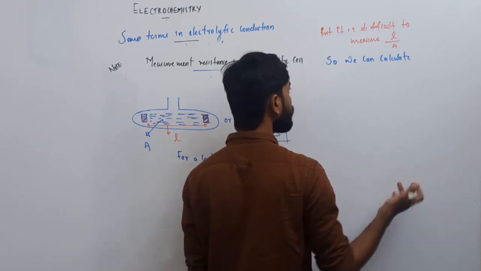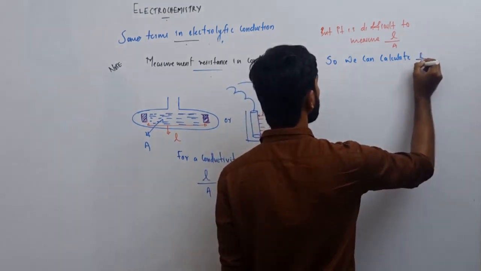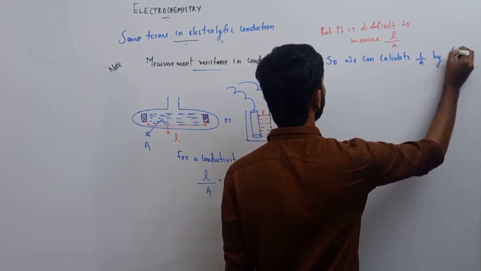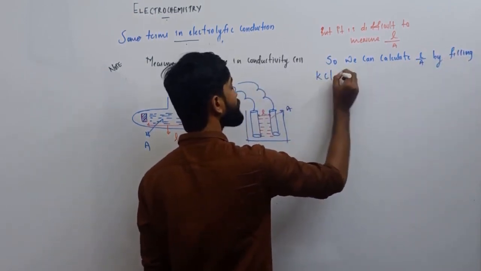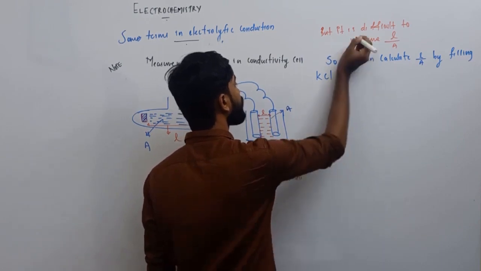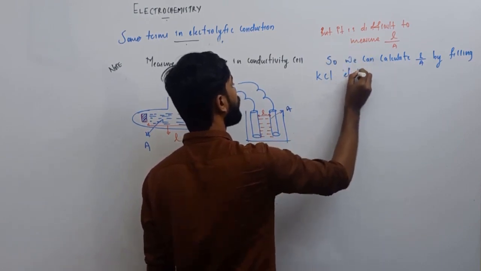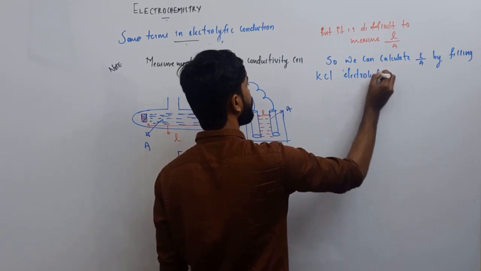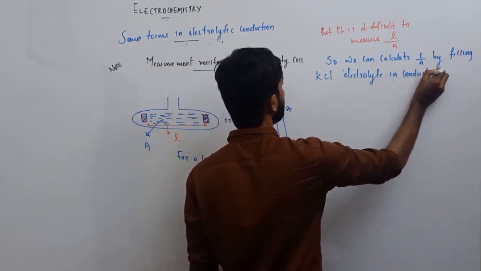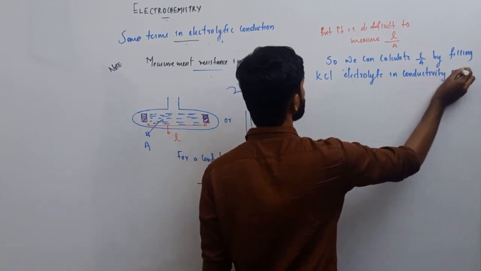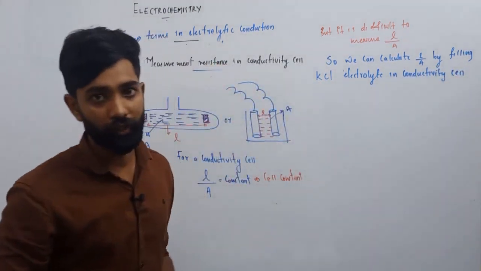So we can calculate L by A by filling KCl solution. That is important. KCl solution or KCl electrolyte in the conductivity cell. So you simply fill KCl solution in the conductivity cell.